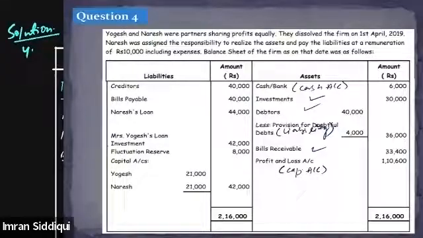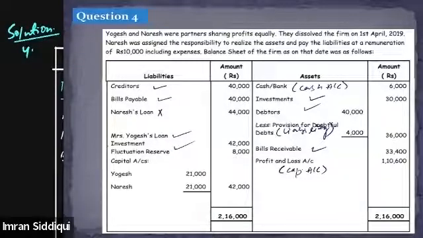Now we'll move to the liability side. From the liability side, we'll transfer the creditors, bills payable. Naresh loan cannot be transferred to realization, since I've already told you that partner's loan is directly transferred to the partner's capital account. Sorry, not to the realization account. Mrs. Yogesh loan is a liability, so it will be transferred to the realization account. Investment fluctuation fund or reserve will be transferred to the realization account. So these four items will be transferred to the realization account.